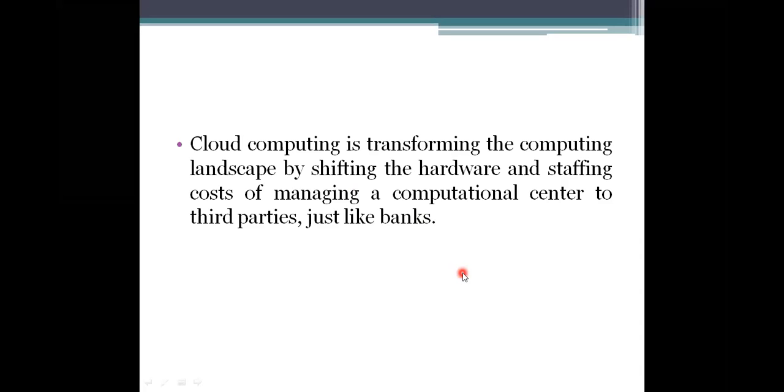It is transforming the computing landscape by shifting the hardware and staffing cost of managing the computational centers to third parties. It is not giving us the need to purchase things and install them at our end. It allows the user or the organization to take advantage of the resources without installing them or purchasing them forever.